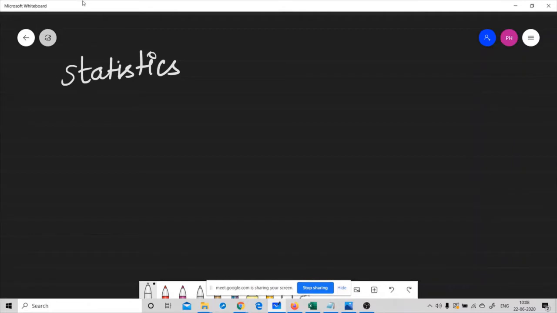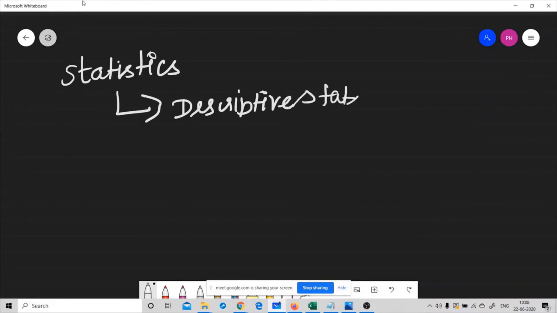So let me start with what is statistics. Basically, stats are of two types. The first one is descriptive statistics, and the other one is inferential statistics.